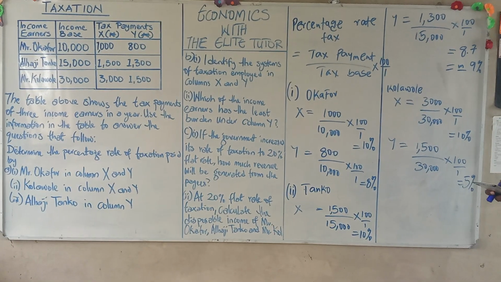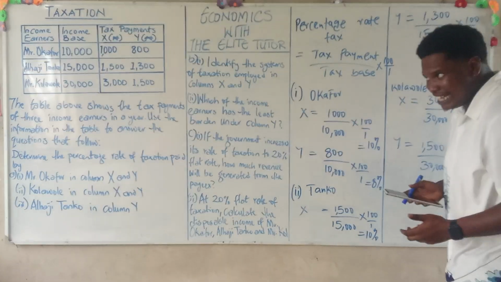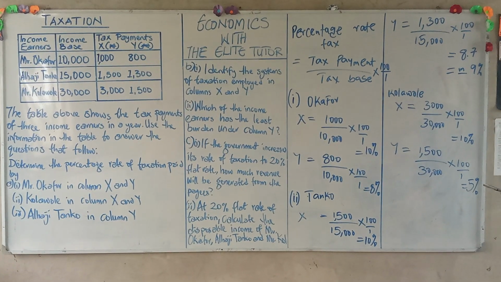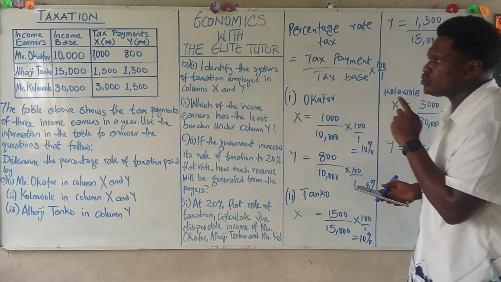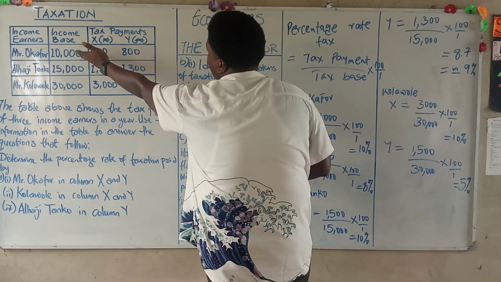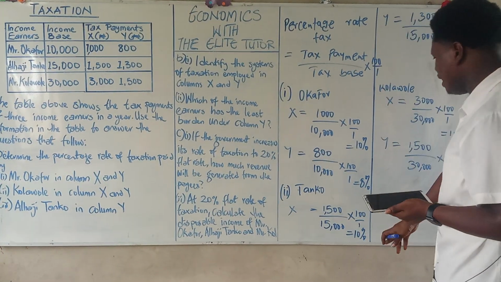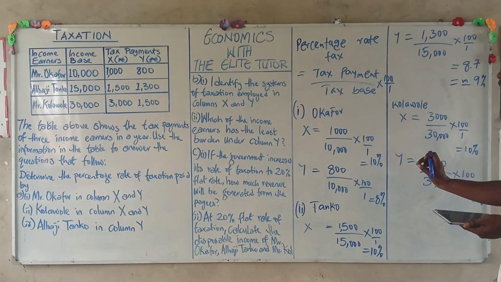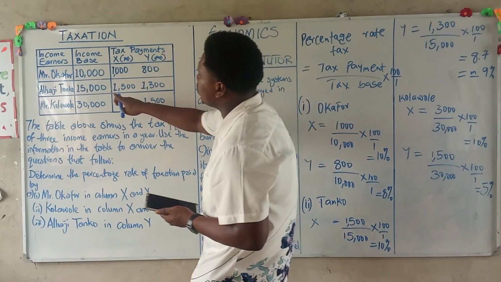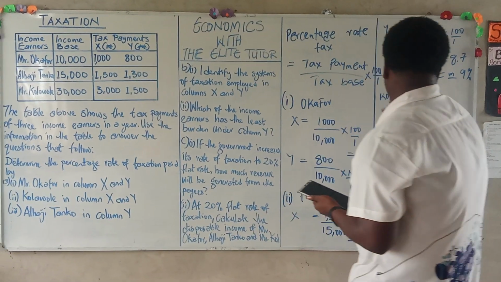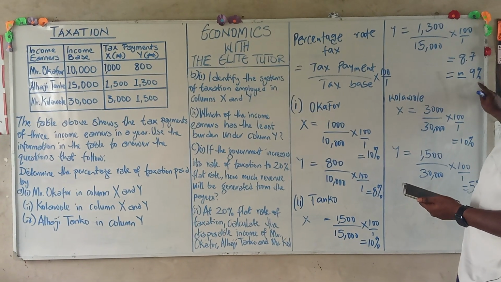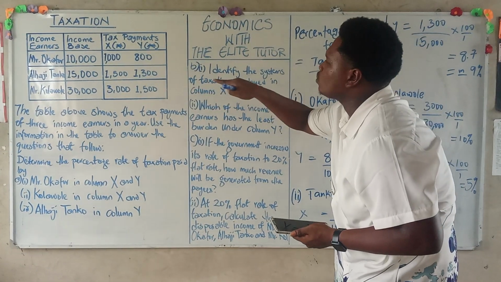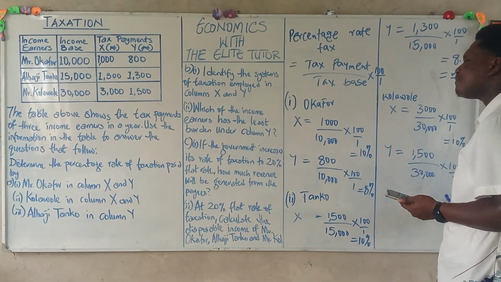Why? A regressive system of tax tells us that as the income increases, what happens to our tax rate? The tax rate reduces. Now let's look at it. When the income of Mr. Okafor was 10,000, for column Y we had 8%. Now, when the income of Mr. Okafor was 15,000, for column Y we had 9%. And for Mr. Kolawole, when it was 30,000, we had 5%.